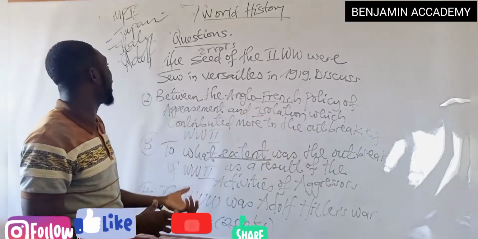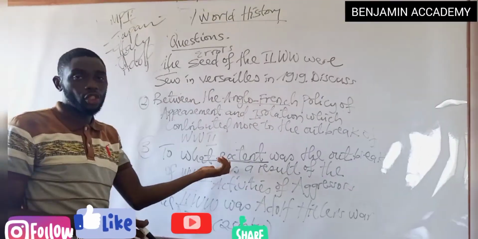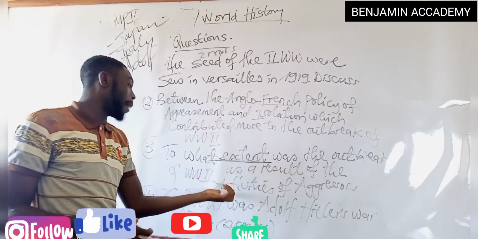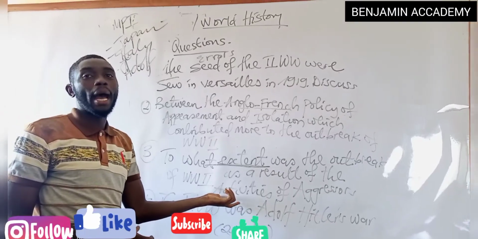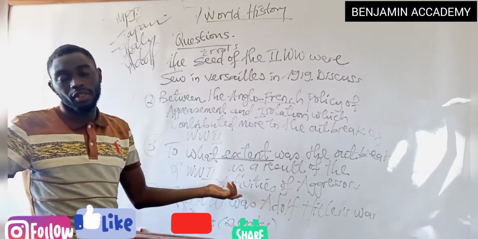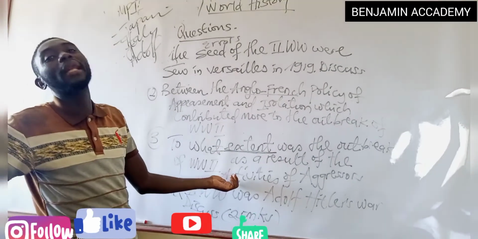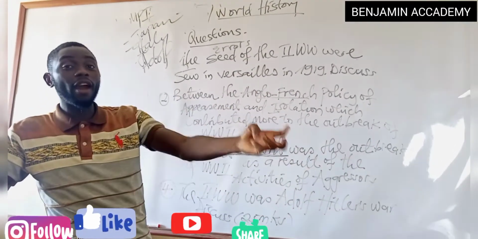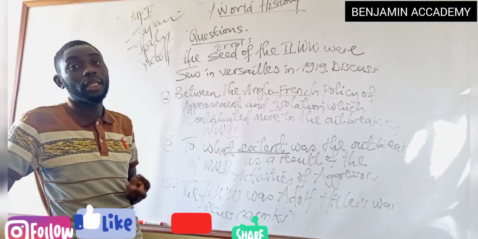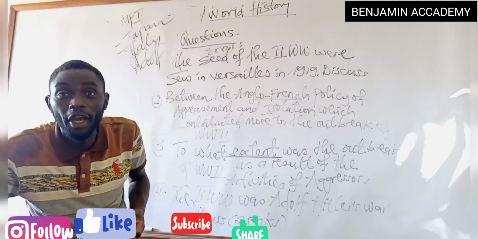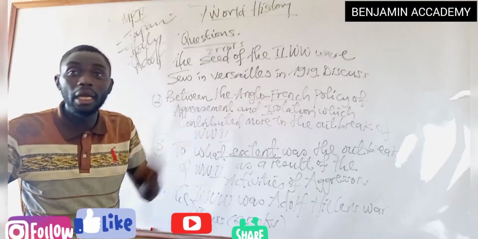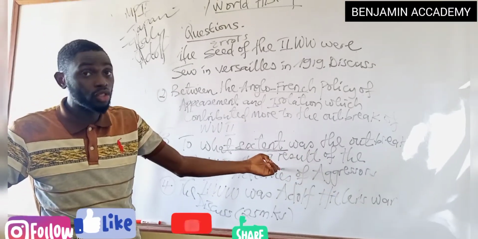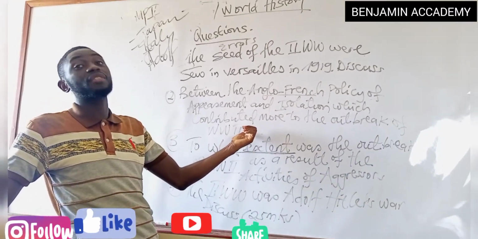So after you must have elaborated on the different aggressors and their activities towards the outbreak of the Second World War, you take an MP2, which will now be other factors that led to the outbreak of the Second World War, because we could not only blame the aggressors for being the cause of the outbreak of the Second World War. We have the flaws of the Treaty of Versailles. When they drew up the terms of the Treaty of Versailles, the aggressors were not there. Germany was not there. Italy left. Japan was there, but she left. So the flaws of the Treaty of Versailles were not a result of the activities of the aggressors.